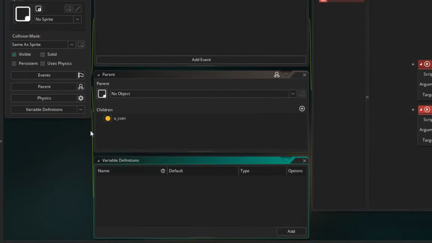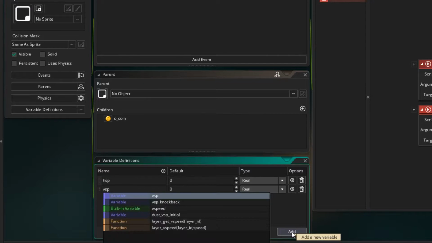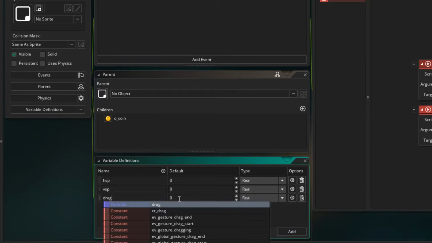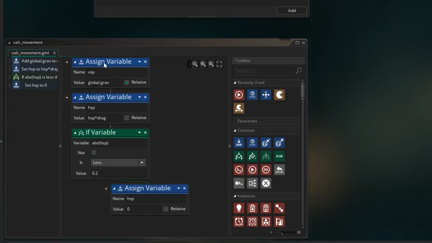So under variable definitions, we want to create an HSP variable. We want to create a VSP variable. And we also need a drag variable. And here I'm going to set this to 0.96. And the drag is how fast it slows down over time when it's moving horizontally. So if you remember, in our calc movement, here's where our drag gets applied.